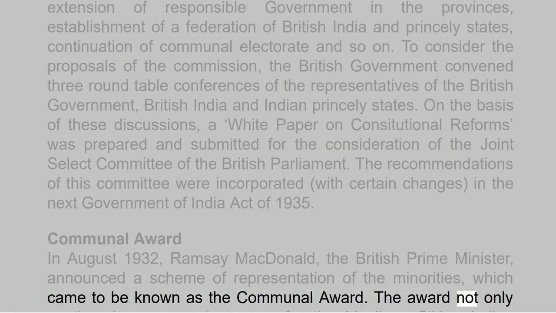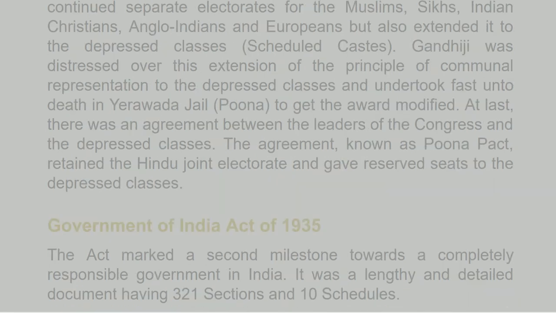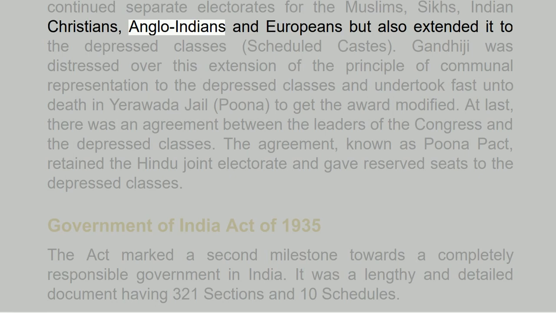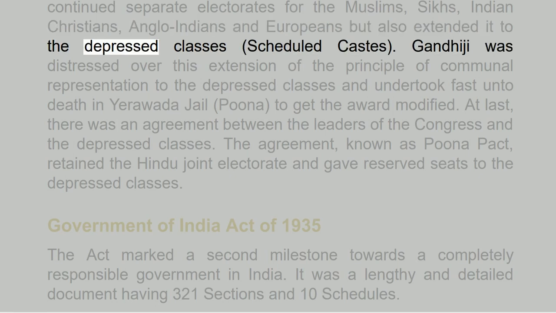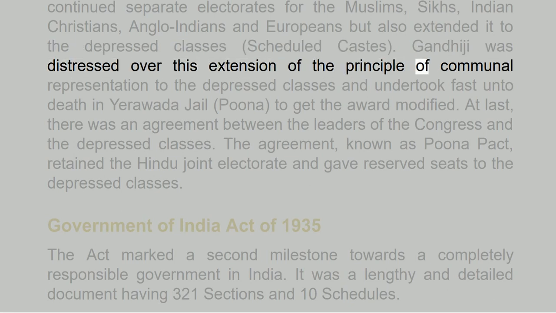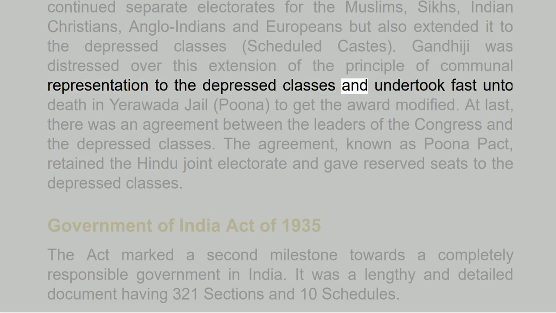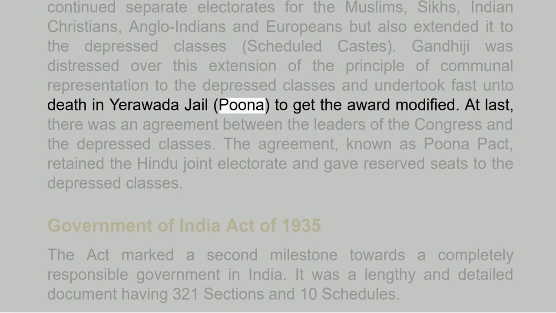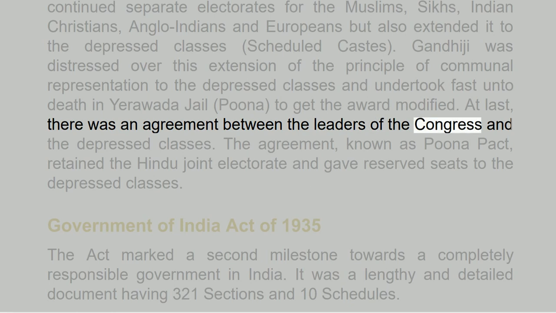The award not only continued separate electorates for the Muslims, Sikhs, Indian Christians, Anglo-Indians and Europeans but also extended it to the depressed classes, scheduled castes. Gandhiji was distressed over this extension of the principle of communal representation to the depressed classes and undertook a fast unto death in Yerawada jail, Pune, to get the award modified. At last, there was an agreement between the leaders of the Congress and the depressed classes.